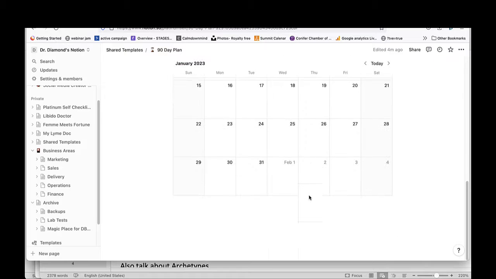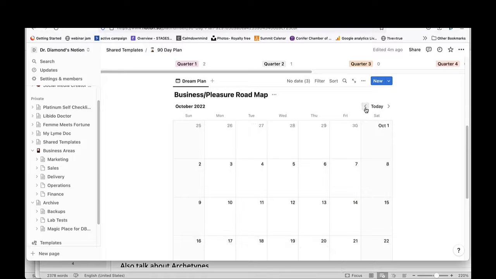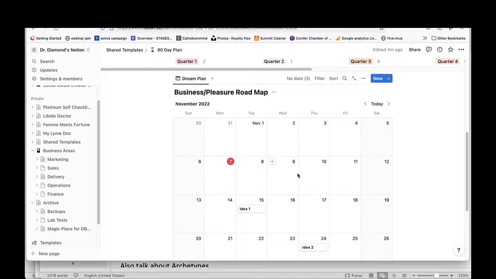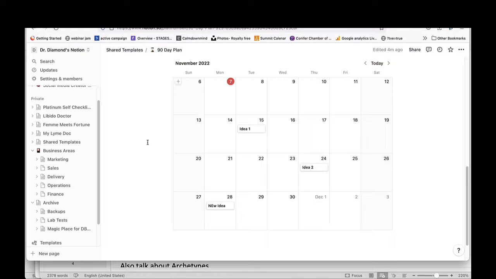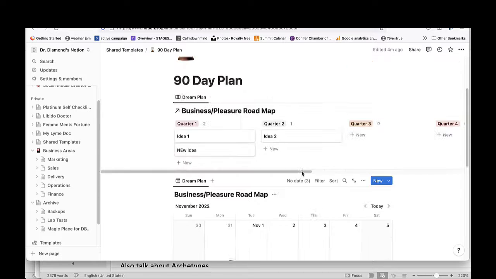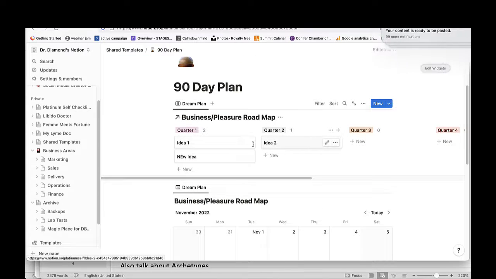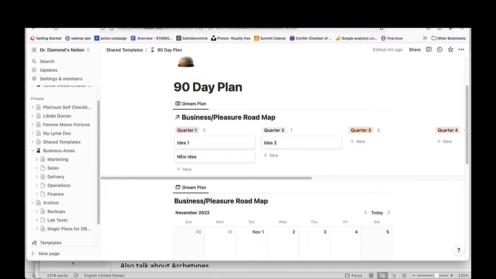Now, if you come down to your calendar, if I go back to November, I can see that my ideas are scheduled here because I schedule them. Then you can come and every day know what you have to do. Look at your workload quarter by quarter like this to make sure every quarter looks even for you, and you can plan your life this way using Notion.